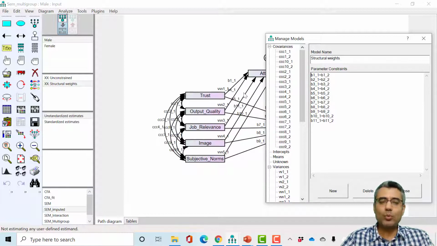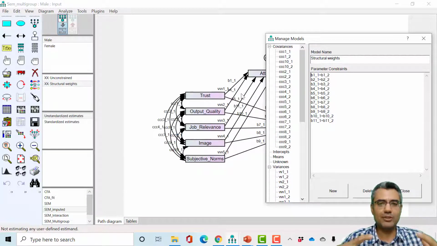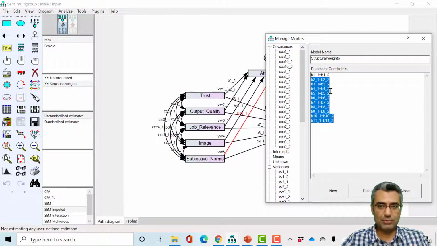So here we compare the chi-square value for these 2 models to see whether they are significantly different. If these 2 models are not significantly different, it means the unconstrained model is very similar to the structural weights model. This means that there is no significant difference between male and female in all relationships. This is the assumption for this constrained model, right?